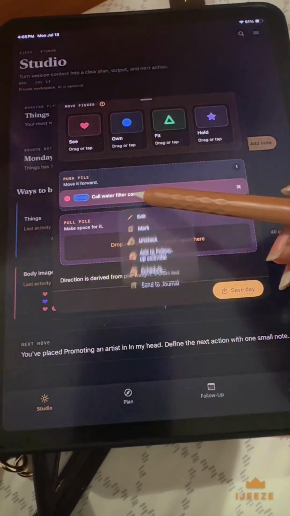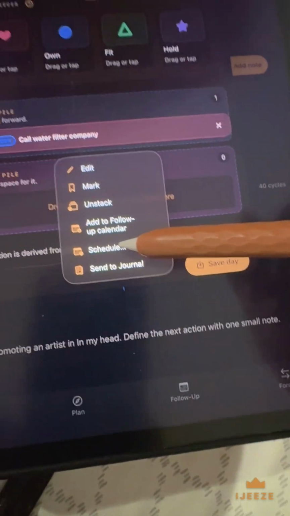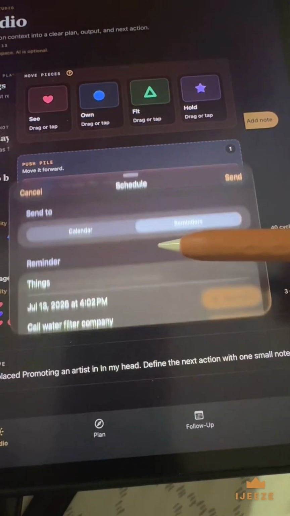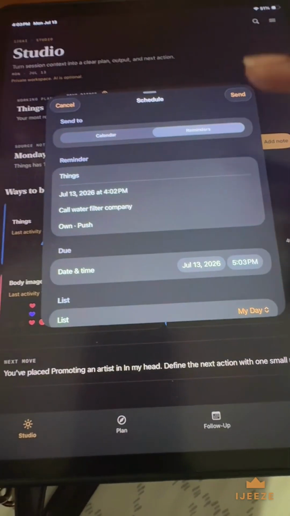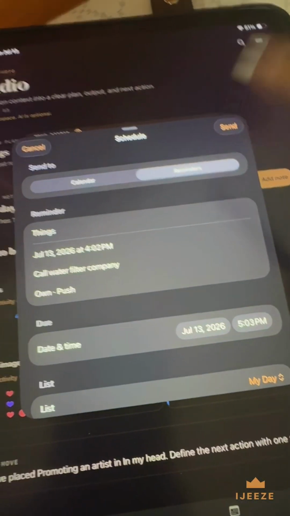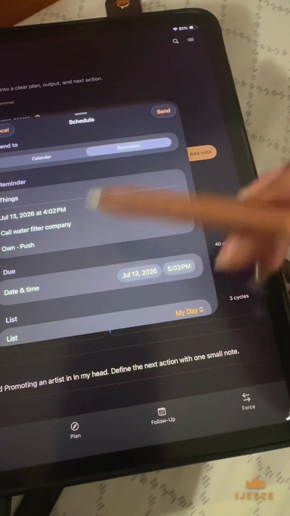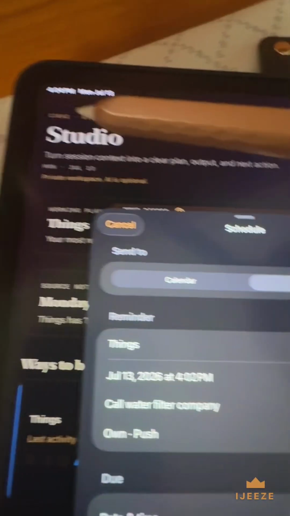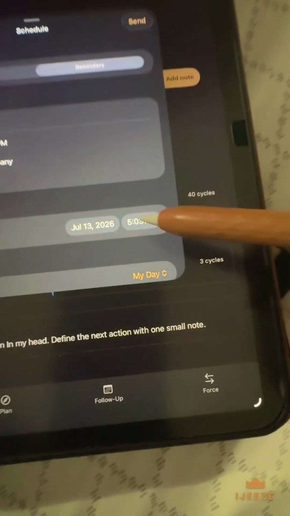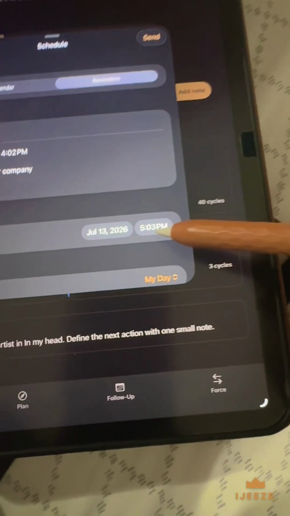I can also, if you see this, it says schedule. So I'm going to do, look, it opens up your calendar or reminders. It really doesn't matter which one you use. I want to have this done today. Right now it's 4:04, Monday, July 13th. I need to call them today, so I'll set it at 5:03 to remind me to call them.